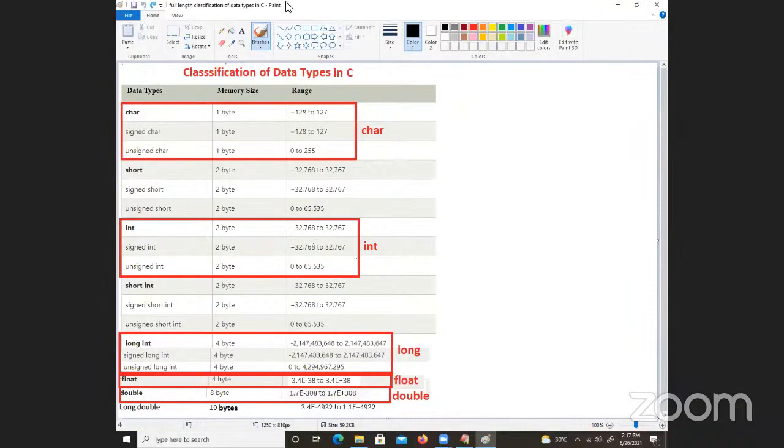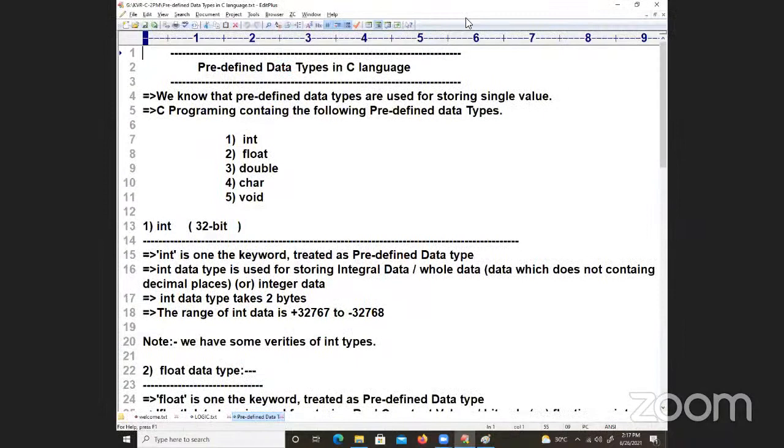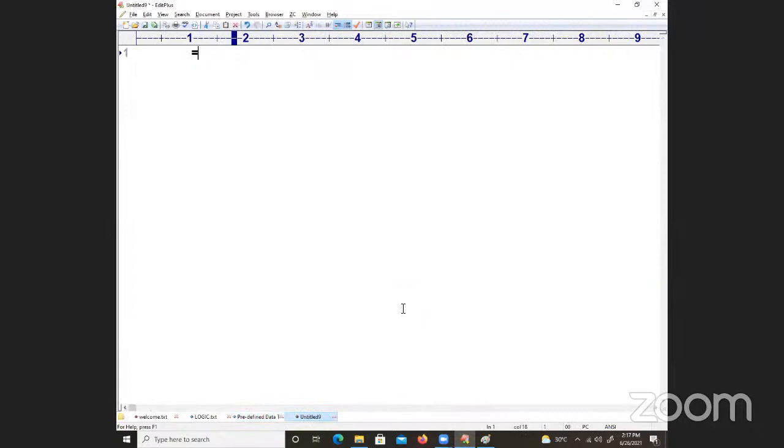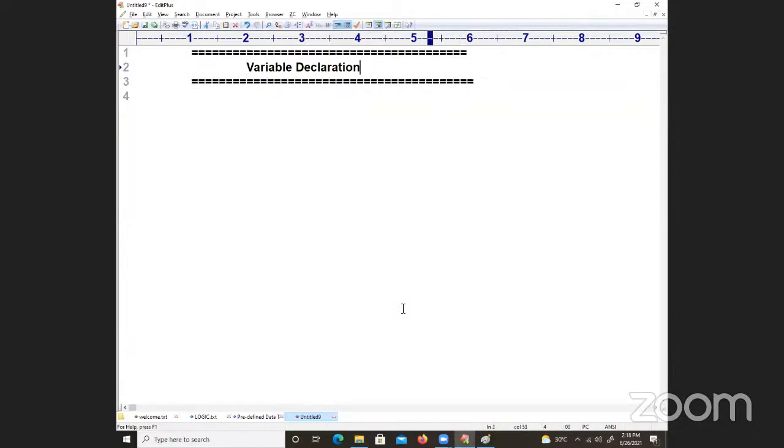Okay. So let me move forward to the further discussion. Variable declaration, I just want to go for it. Simple. So now I'm going to introduce variable declaration. What exactly is the meaning of variable declaration? Very, very easy. Let's watch this concept. Variable declaration in C language. Right. So look at what you mean by variable declaration.